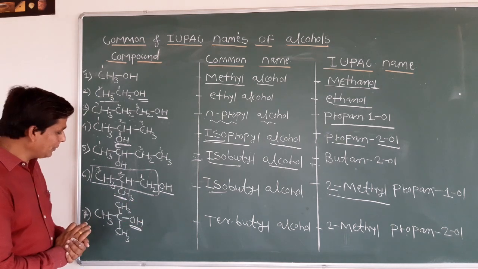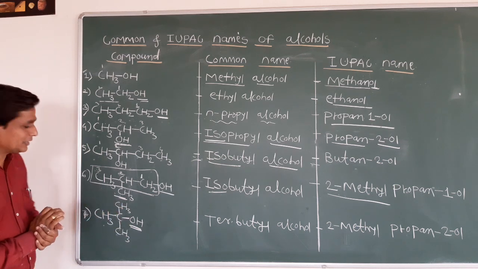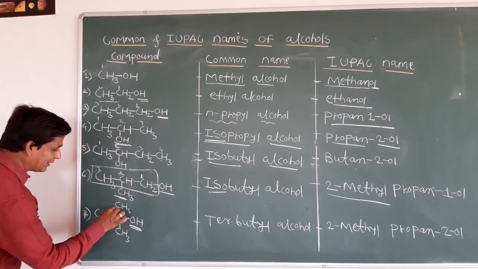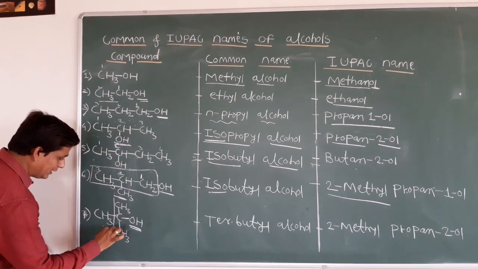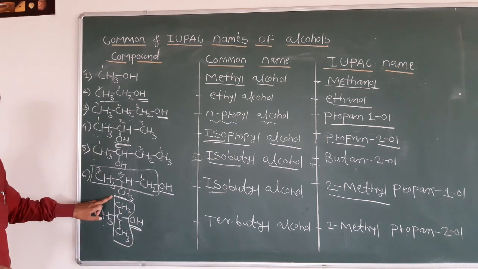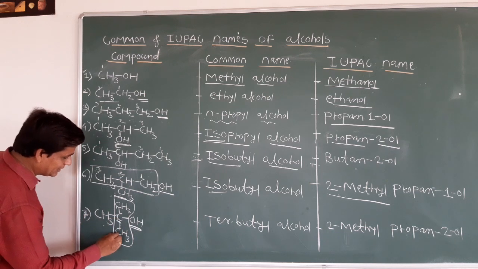When you do the numbering, from where do you start the numbering? From this side or this side? Obviously, you start the numbering from the functional group. So whenever you select the chain, this is your longest continuous chain. You can select the chain like this. Okay, this is the first carbon, this is the second carbon, and this is the third carbon.